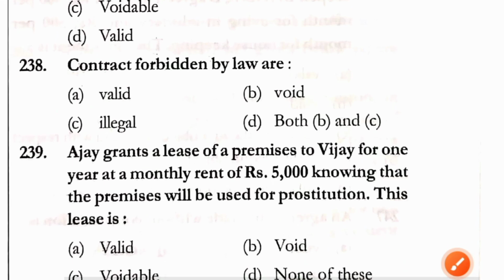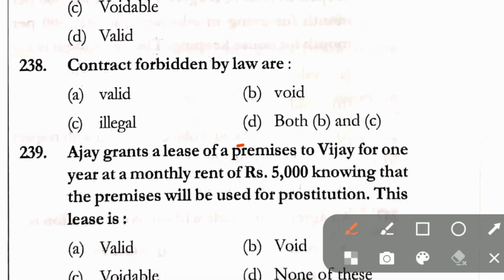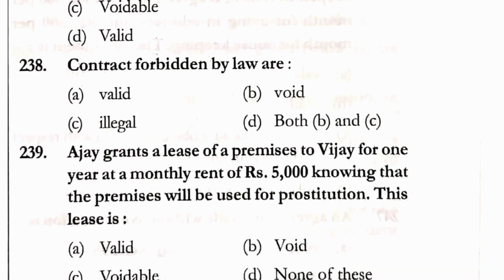Question number 238. Contract forbidden by law are valid, void, illegal, both B and C. Correct answer here is option D, that is both B and C, void and illegal.